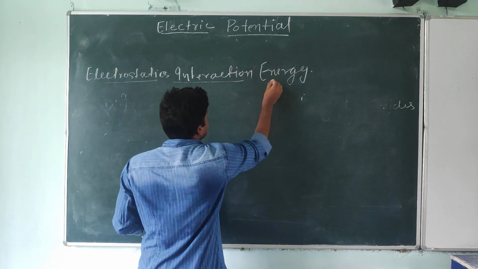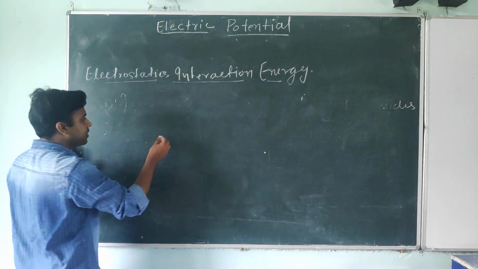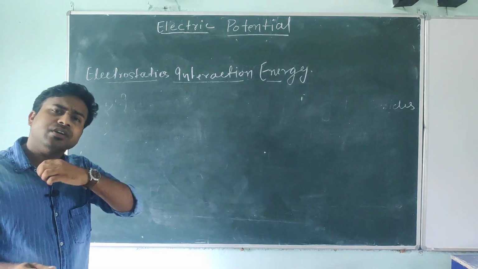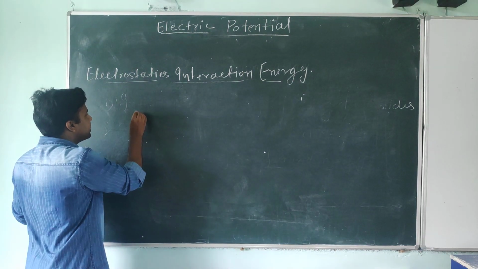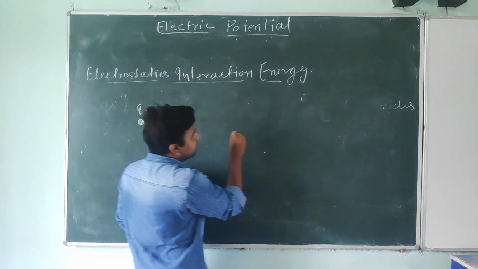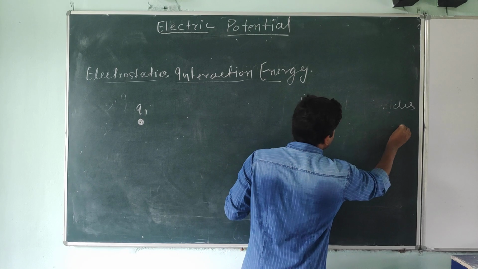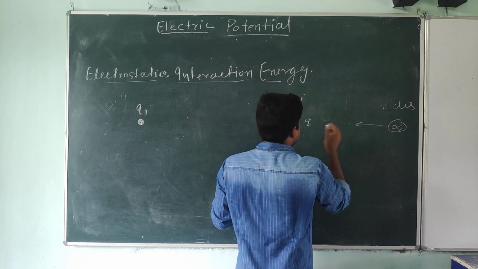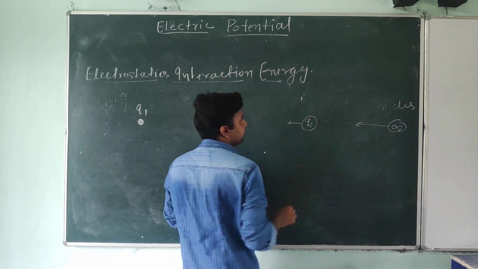Electrostatic interaction energy. What is this electrostatic interaction energy? I am explaining using two particles, then I will generalize it for n number of particles. First I am considering at this point a q1 charge particle, and I am bringing a q2 charge particle from infinity in this direction.